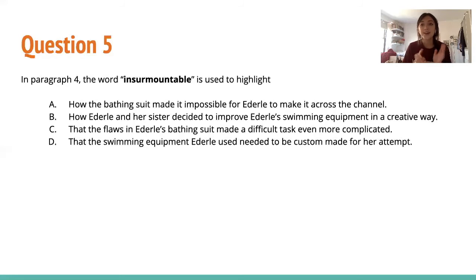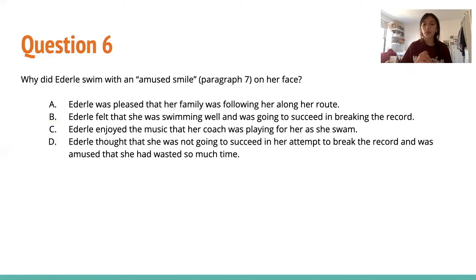So that's another reason we have to read every single answer choice, because maybe if you read it really quickly, you would just circle A, but as we go along, C is a much better choice, and we always look for the best answer, not something that just works. And then we have choice D, that the swimming equipment Ederle used needed to be custom made for her attempt. So again, this is a stretch. We can't really infer that it needed to be custom for her attempt. So we can also get rid of that one. Choice is C.